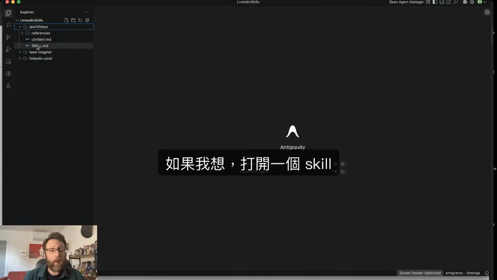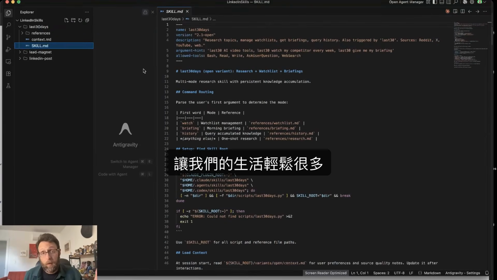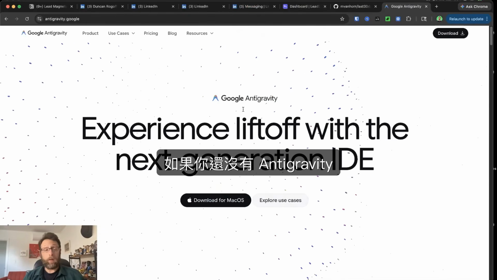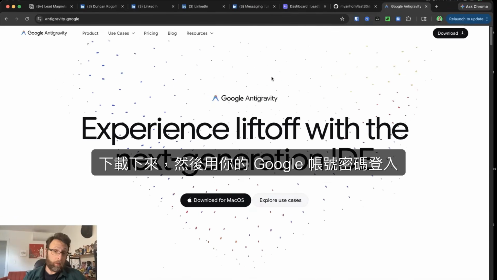And if I want to go ahead and open up a skill, I can just open this up so you can go ahead and read it. Makes our lives a lot easier. If you don't have Anti-Gravity already, just come over to antigravity.google, go ahead and download this, and then sign in with your Google name and password.